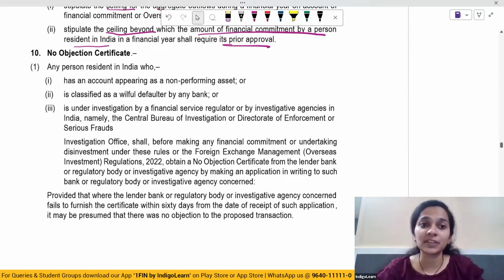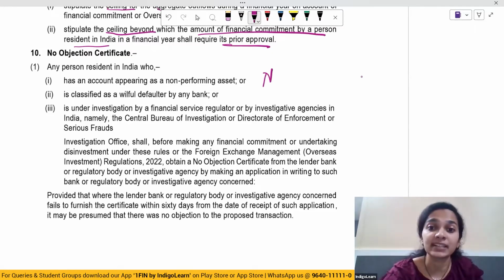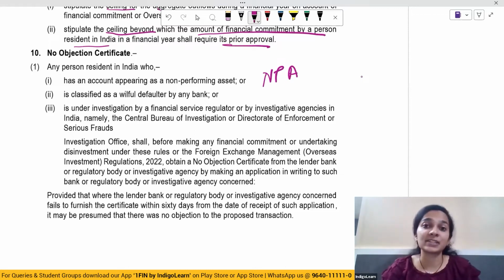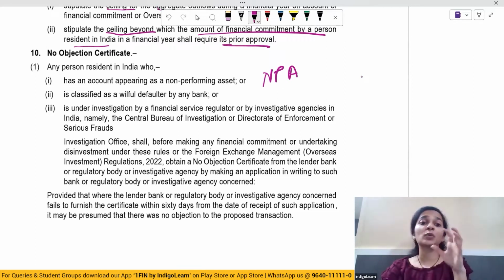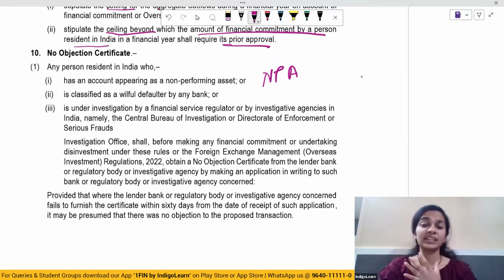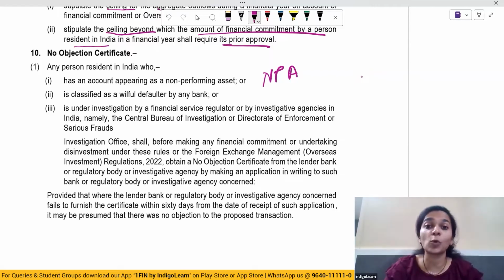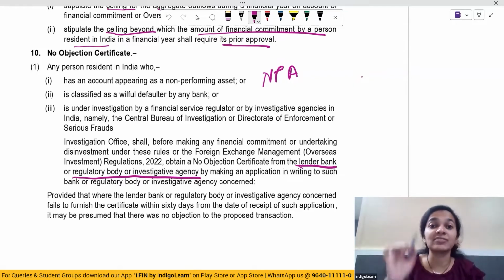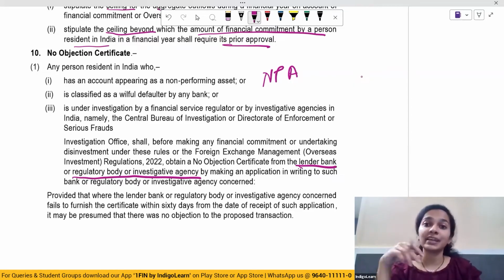Now, a no objection certificate has to be obtained by whom? Any person resident in India who has an account which appears as a non-performing asset, that is NPA, or who is classified as a willful defaulter by any bank, or who is under investigation by any financial service regulator or by any other investigative agencies in India, such as CBI or the Enforcement Directorate or the Serious Fraud Investigation Office, then in that situation, this person resident in India will have to obtain a no objection certificate from the lender bank or the regulatory body or the investigating agency by making an application in writing.